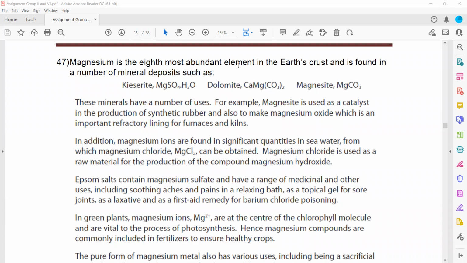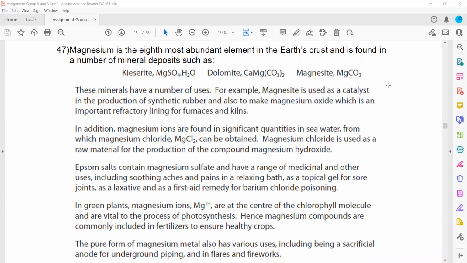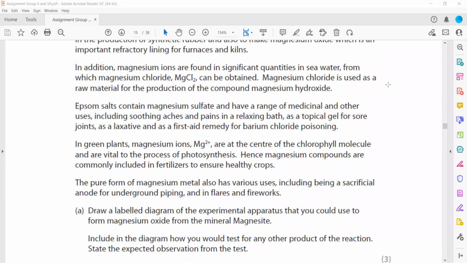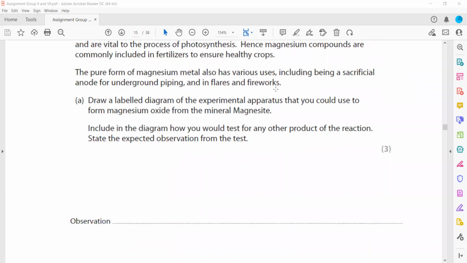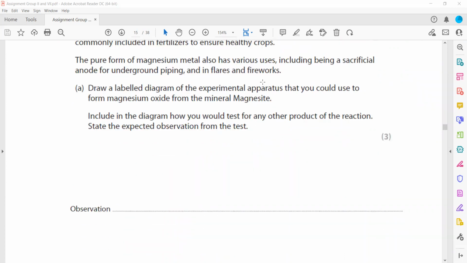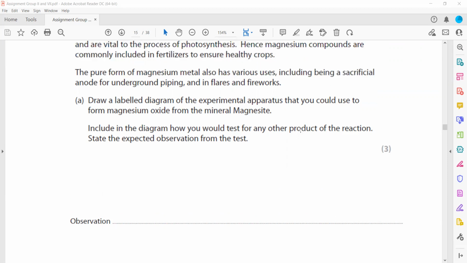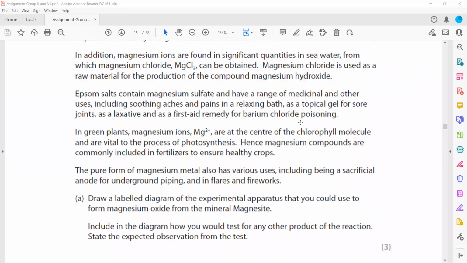Magnesium is the eighth most abundant element in the earth's crust and is found in a number of mineral deposits. The different compounds are given. Magnesite is there, dolomite is there, cassiterite is there, and Epsom salt, with different descriptions. Draw a labelled diagram of the experimental apparatus that you could use to form magnesium oxide from the mineral. So how can we produce magnesium oxide